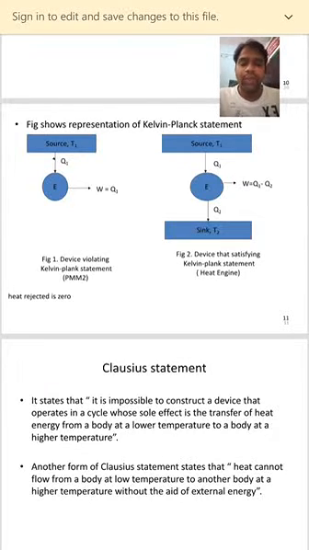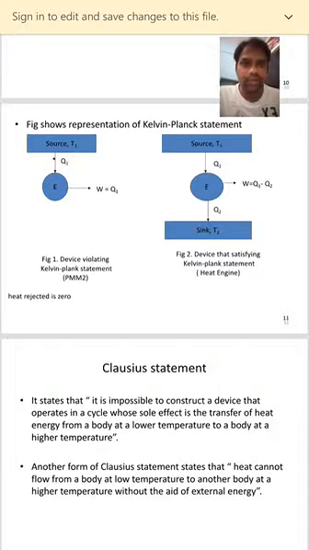In thermal equilibrium we have studied that heat always flows from a higher-temperature body to a lower-temperature body. So as per the Clausius statement, it is impossible to construct a device which operates in a cycle.